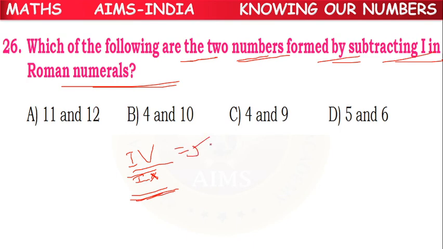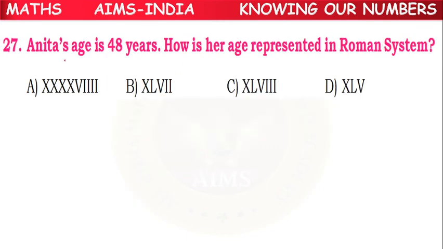IV stands for 5 minus 1 equals 4, meaning we are subtracting I. IX stands for 10 minus 1 equals 9. So by subtracting I, we get the values 4 and 9. So C option is the correct answer.